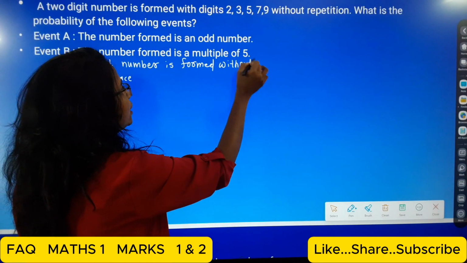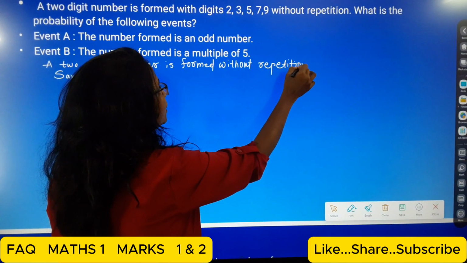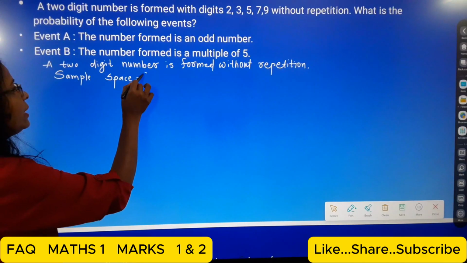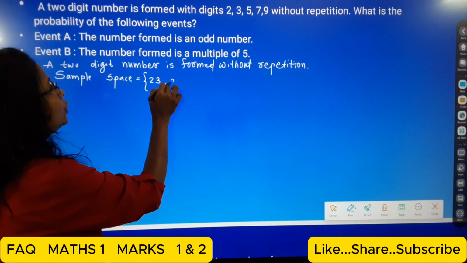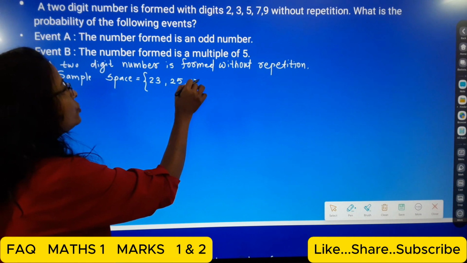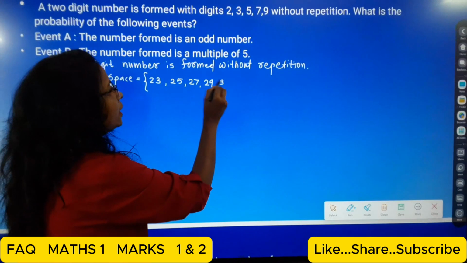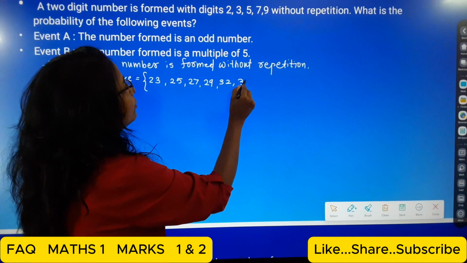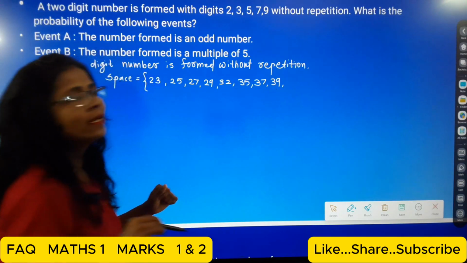Also mention here, without repetition. Okay, so now the sample space will be: first I take the 2, so 2 3, 2 5, 2 7, 2 9. Then take the 3: 3 2, 3 5, 3 7, 3 9. Then take the 5.